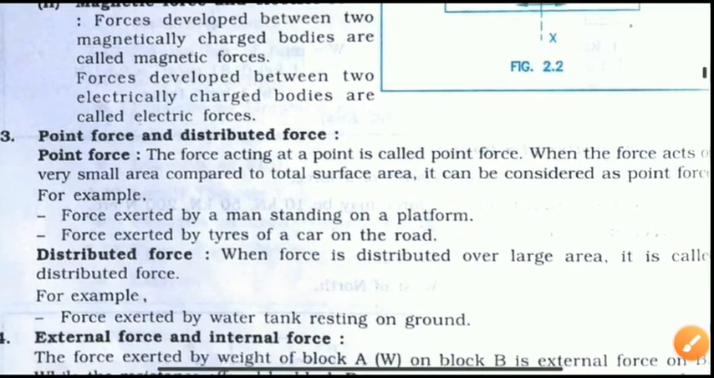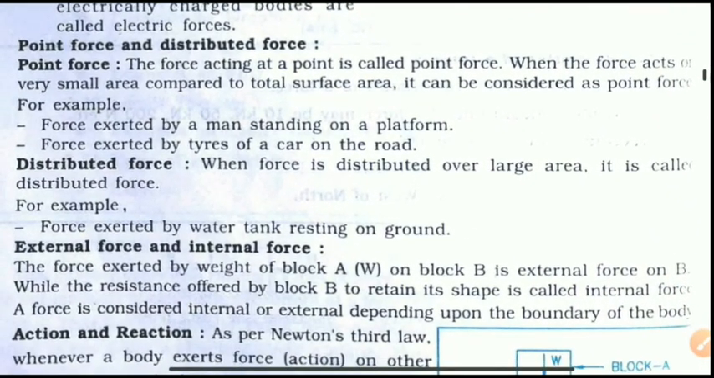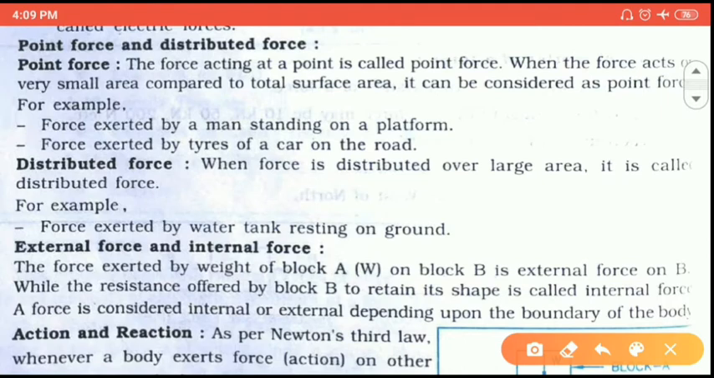Now the next types of forces are point force and distributed force. Point force means the force acting at a single point is called the point force. Example, consider the force generated due to a man standing on a platform. If one man is standing on a platform, then the force is generated by only that one man where he is standing. So the force is considered as a point on the platform.